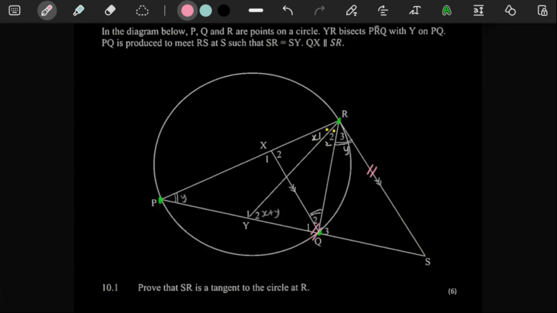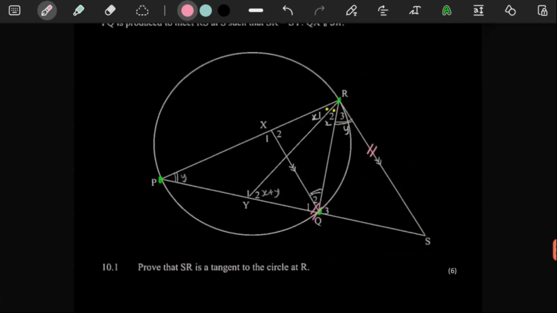Like, it's so weird. It's like, what? Really now?